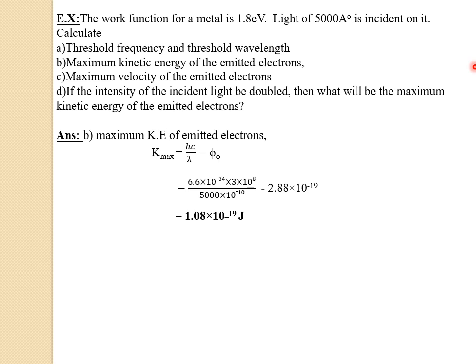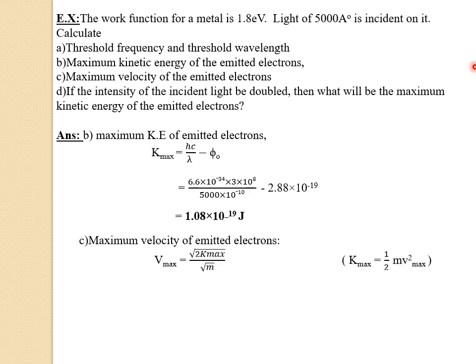Now let us solve the third sub question. So that is, we have to find the maximum velocity of emitted electrons. So that can be calculated with the help of a formula. If you take the common formula for kinetic energy, that is Kmax equals 1 by 2 m Vmax square. So with the help of this formula, if you rearrange the terms, you can get the formula for maximum velocity, that is Vmax equals under the square root of 2 Kmax divided by m. Now let us substitute the values.